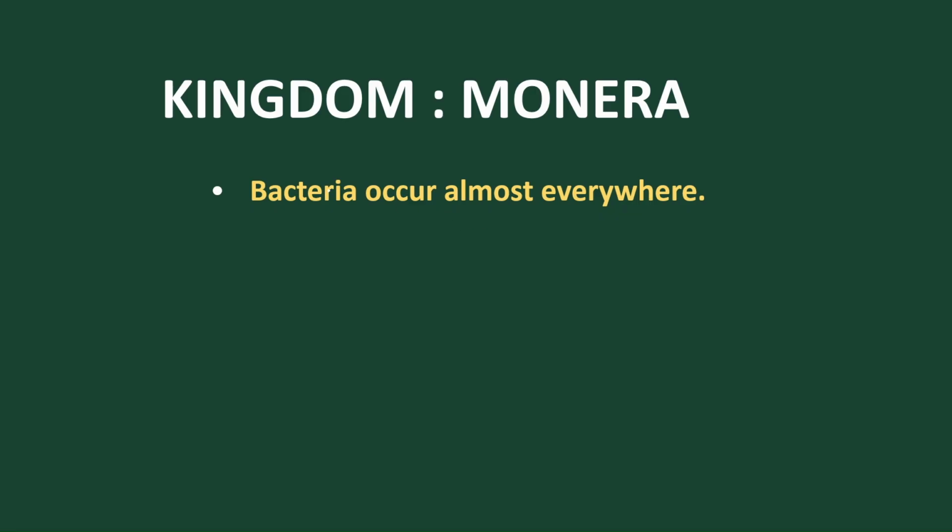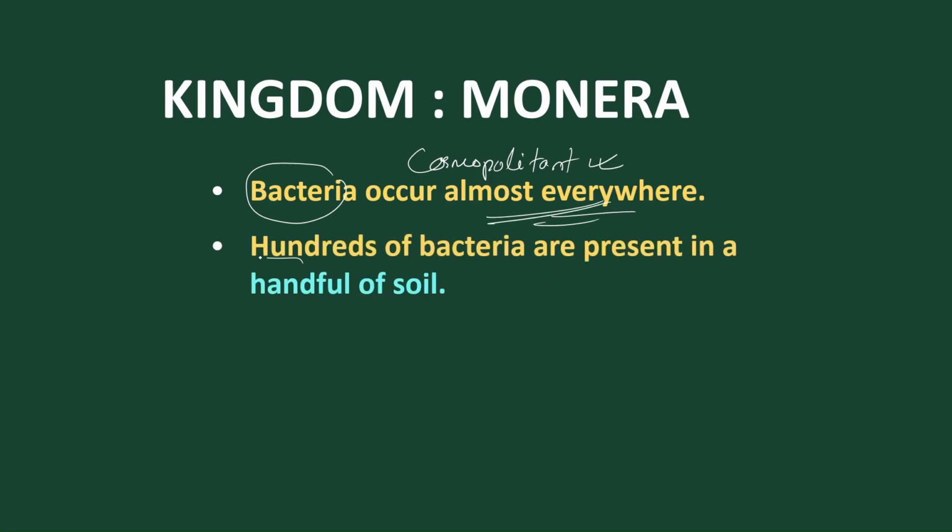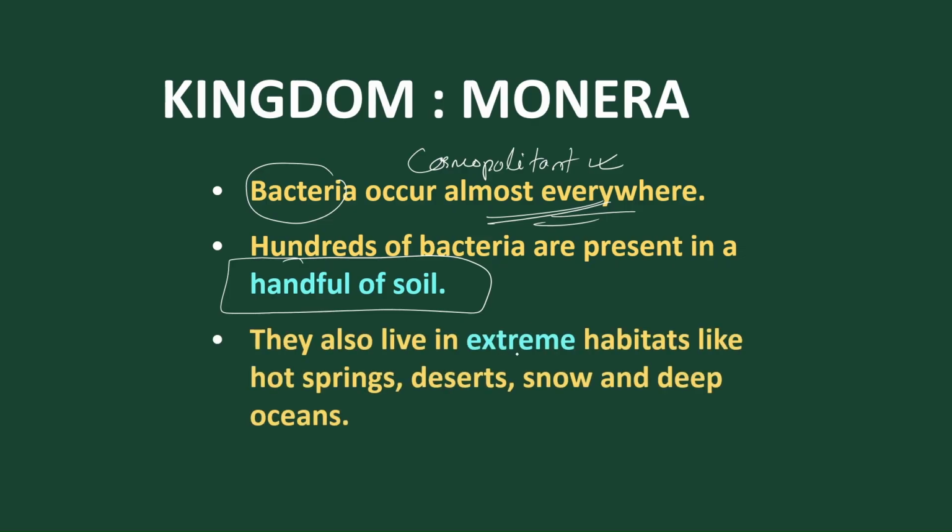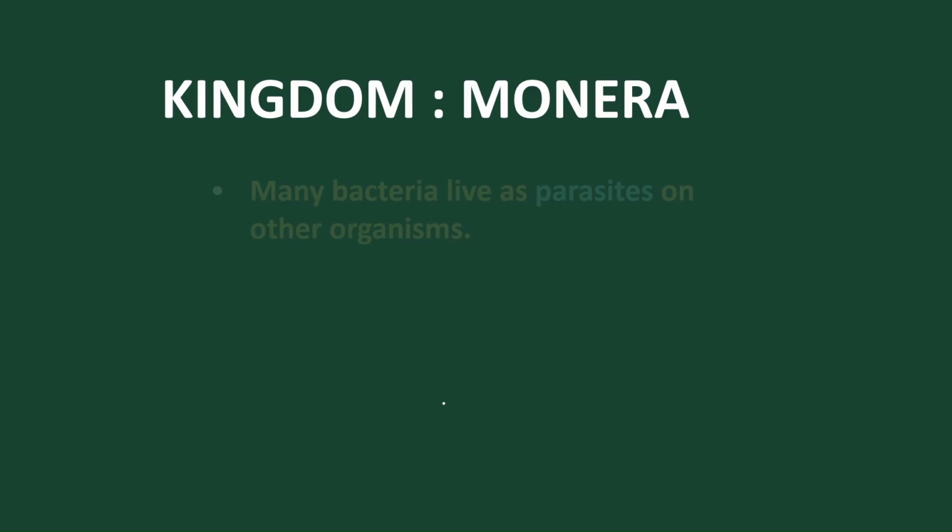Bacteria are present almost everywhere, which means they are cosmopolitan in their habitat, found everywhere in the world. Hundreds of bacteria are present in a handful of soil. Bacteria can live in extreme or harsh habitats, like hot springs, deserts, snow, and deep oceans.